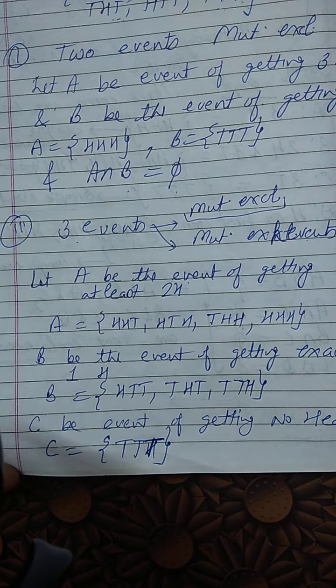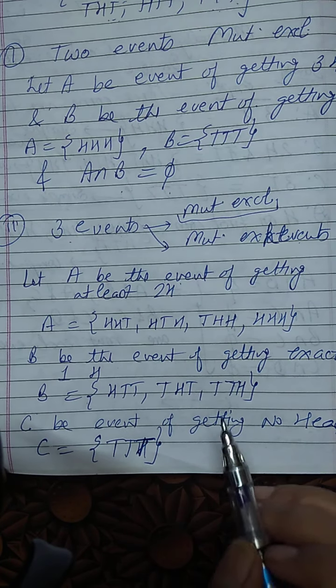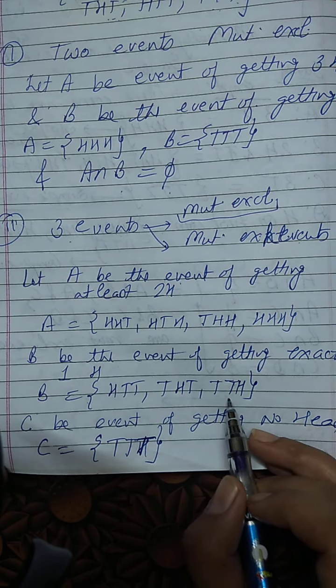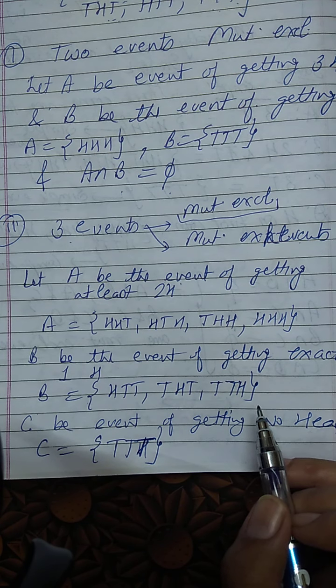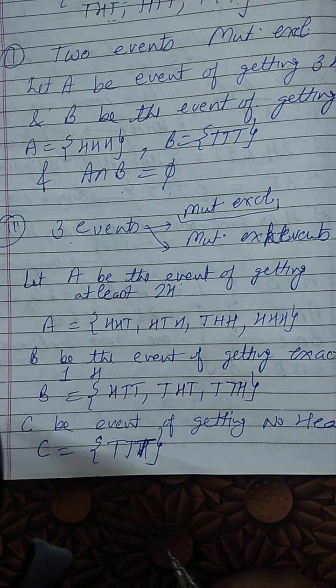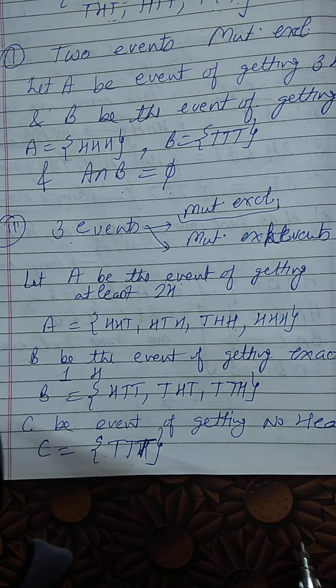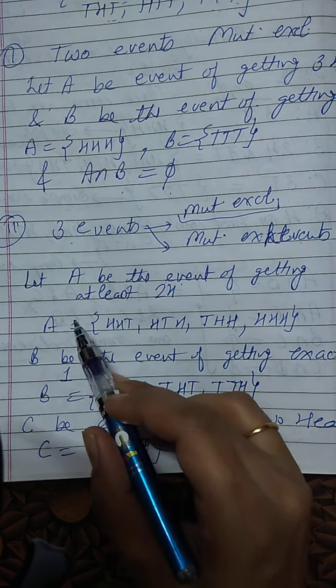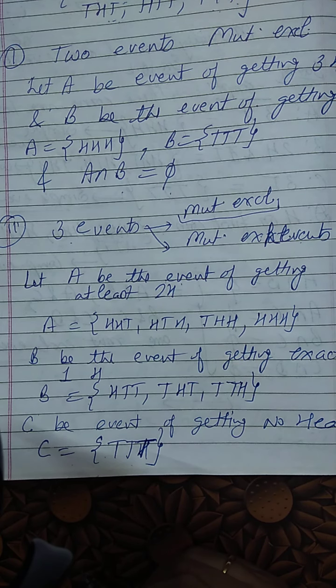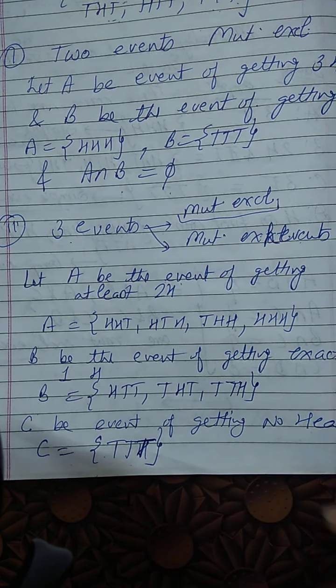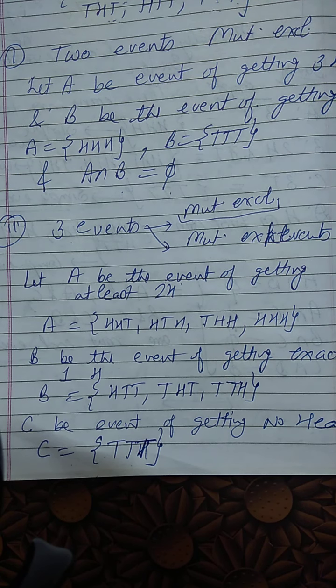All three T's only. So when I take A intersection B, we are not getting any common element. B intersection C, no common element. A intersection C, no common element. But if I take A union B union C, I am getting the complete sample space, right? So this is how we can define the events, right? Now I'm leaving some parts, third, fourth, fifth part, for you people only. You have to think and then do the sums.